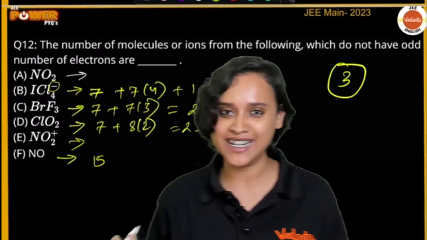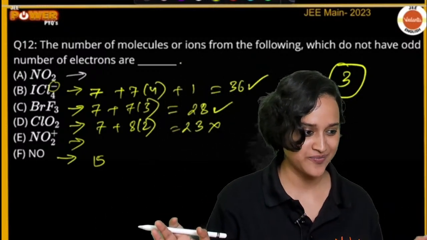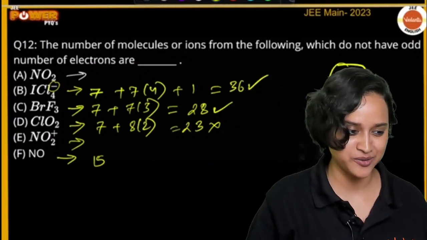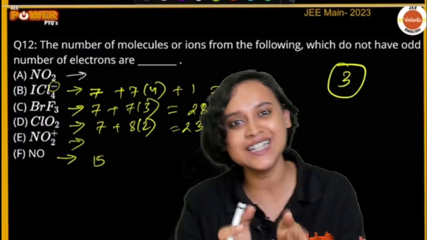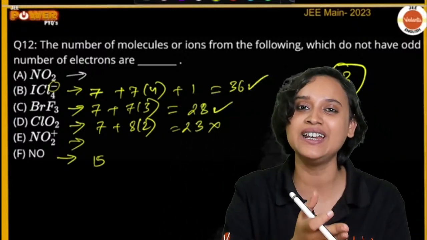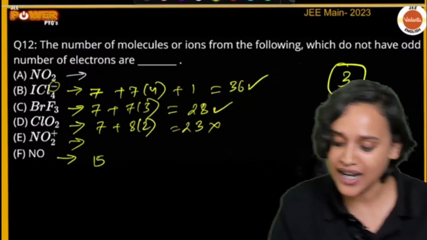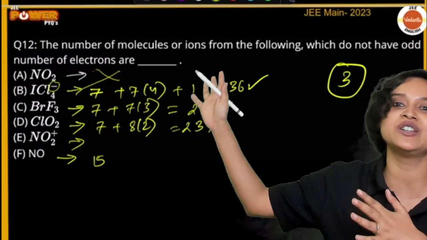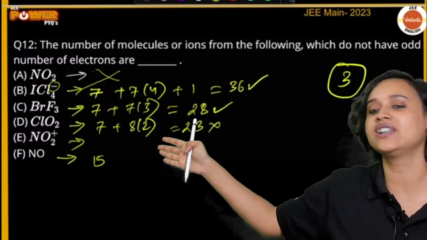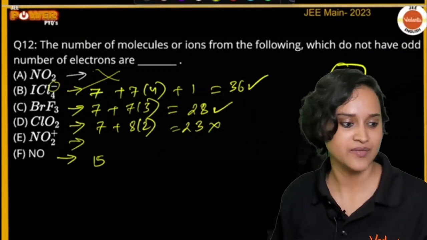You cannot do addition or what, guys? Addition also I have to teach you. JEE Main, instead of 7, I have taken 5, but I still made it correct. I told you, right? Odd number plus even number will give you an odd number. That means even then this is not the correct answer. It will have an odd electron system.